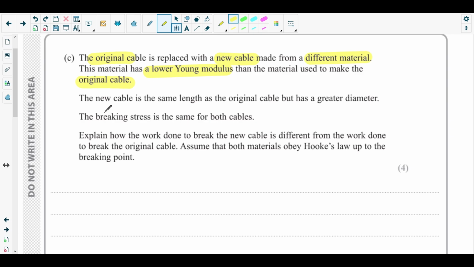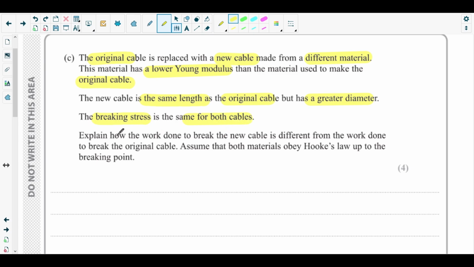So the Young modulus of the new cable is less than that of the original cable. The new cable is the same length as the original cable but has a greater diameter, that means it has greater cross-sectional area. The breaking stress is the same for both the cables.